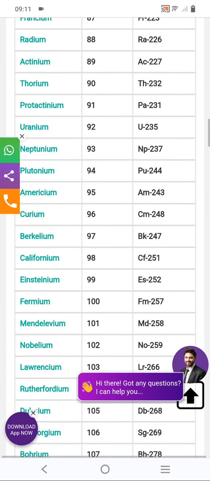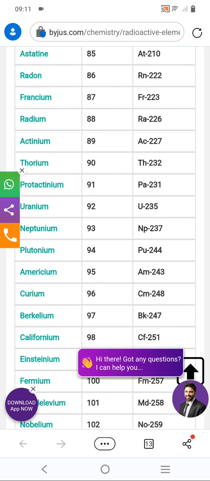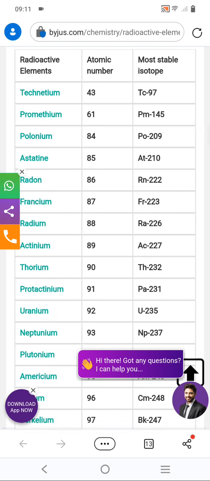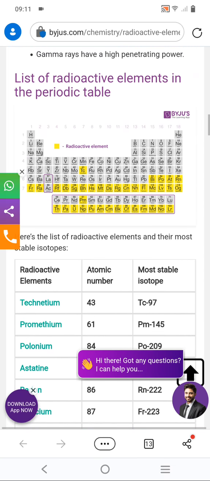Ordinary chemical reactions work through electron transfer or electron bonds, but they don't have any kind of nuclear bond or nuclear splitting. That is why they are called radioactive elements.